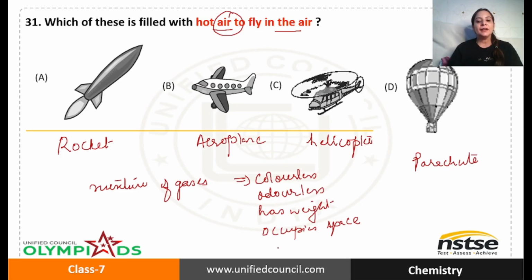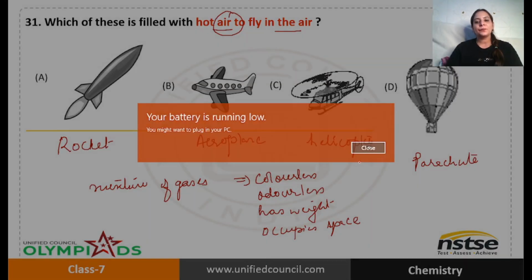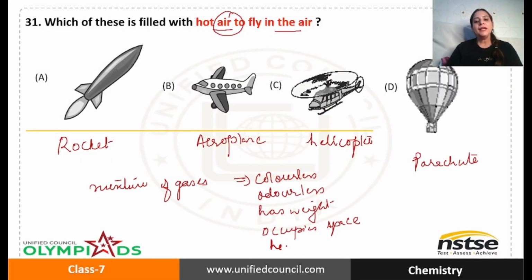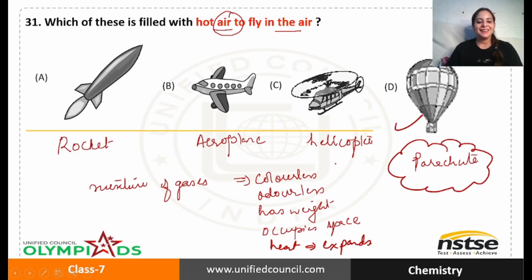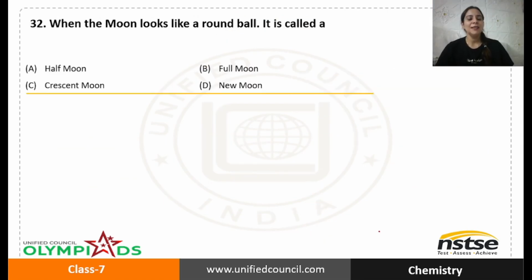Now, when you heat air, okay, then what happens? Then it expands. When you heat air, it expands. I hope you got it. So therefore, hot air is required to fly parachute. Understood? So which option is right? Option D. Next question says, when the moon looks like a round ball, it is called a dash.